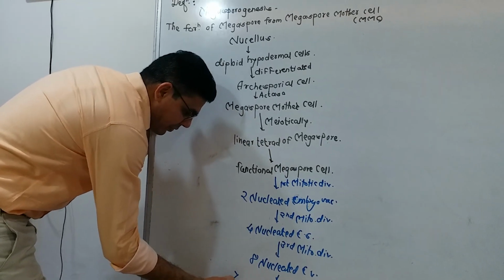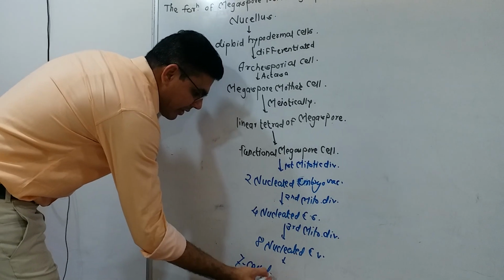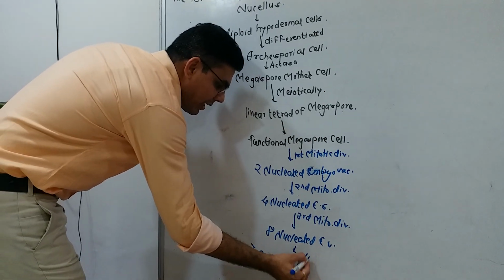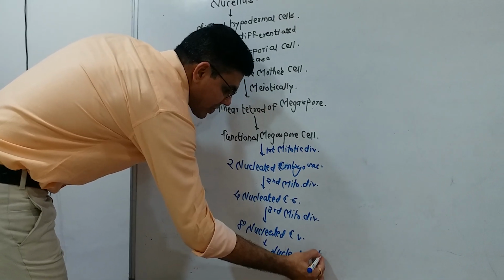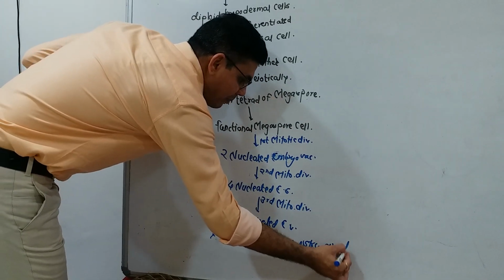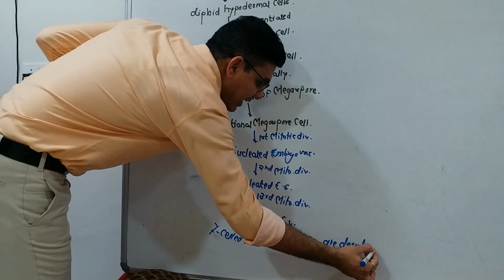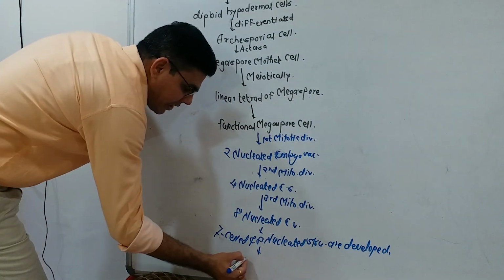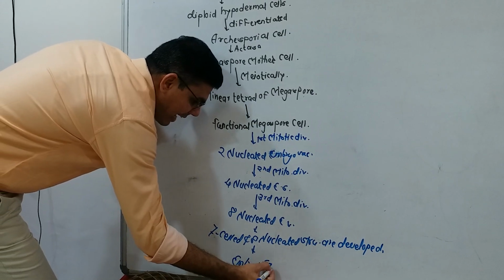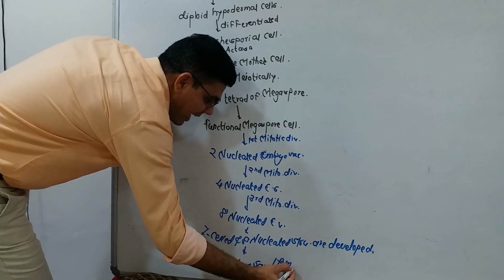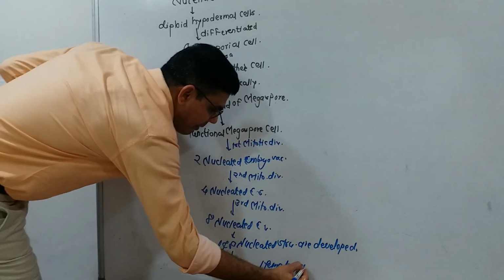Hence, in this way, the 7-celled and 8 nucleated structure is developed. That is called the embryo sac, or it is also called the female gametophyte.